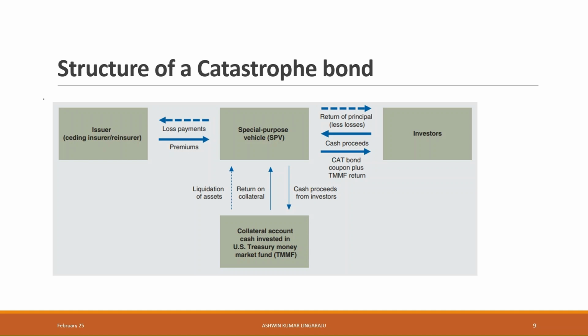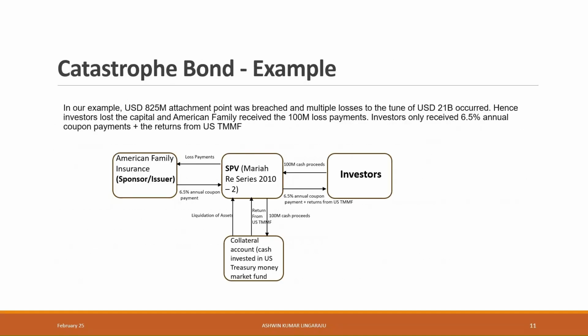If there are no losses to the cat bond over the term, the cash in the collateral account is liquidated and investors get the full principal amount. If there is a loss, issuers are provided with the loss payments. Let's look at the structure of a catastrophe bond with an example.